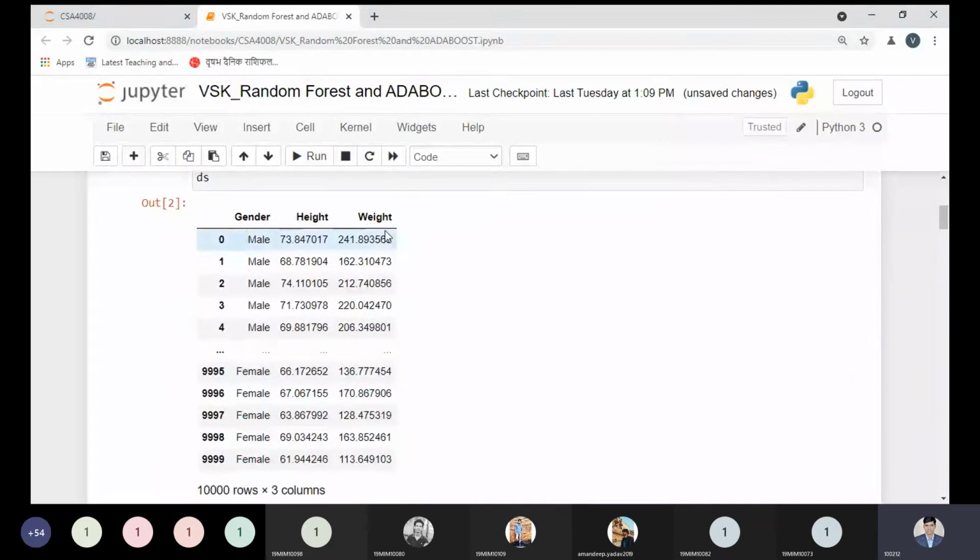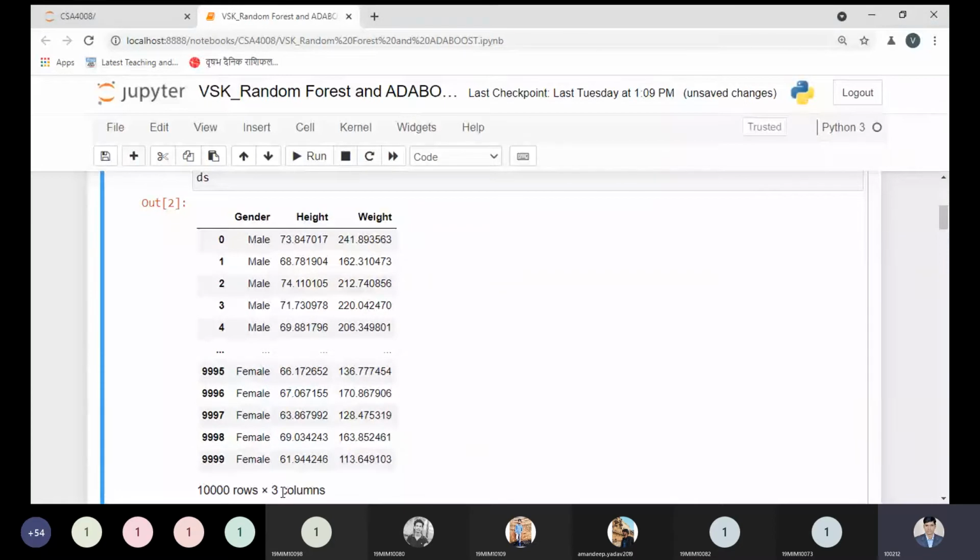Here we have the three important features: gender, height, and weight. You can observe over here the row index starts at 0 and the last row index is 9999. It means we have 10,000 rows and three important columns, which are recognized by the attributes gender, height, and weight.